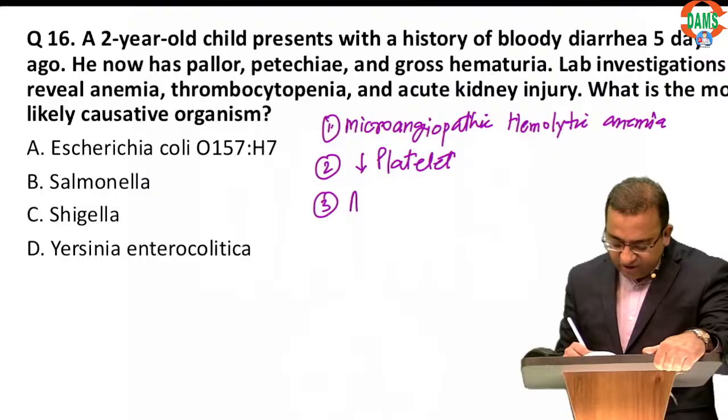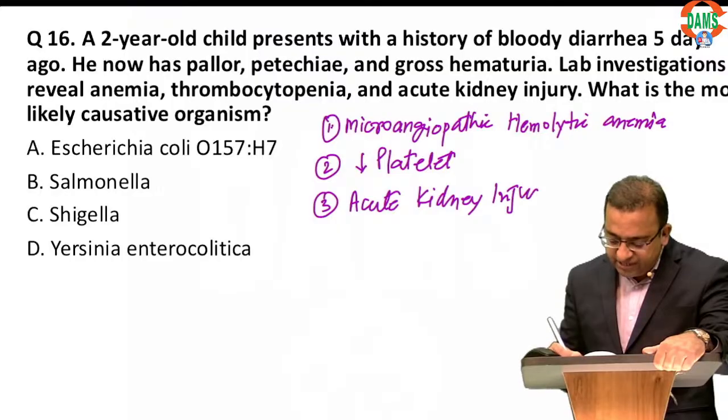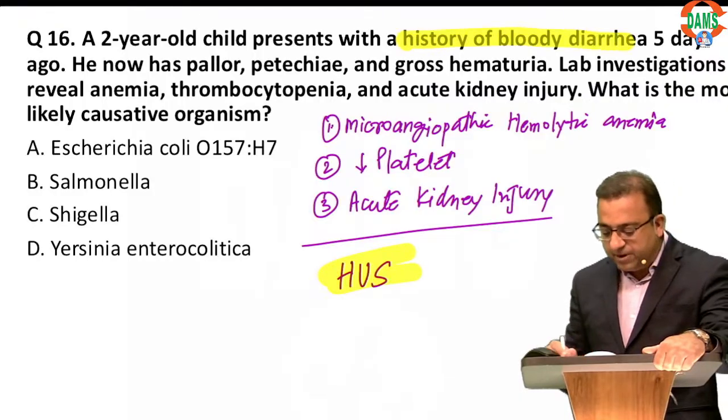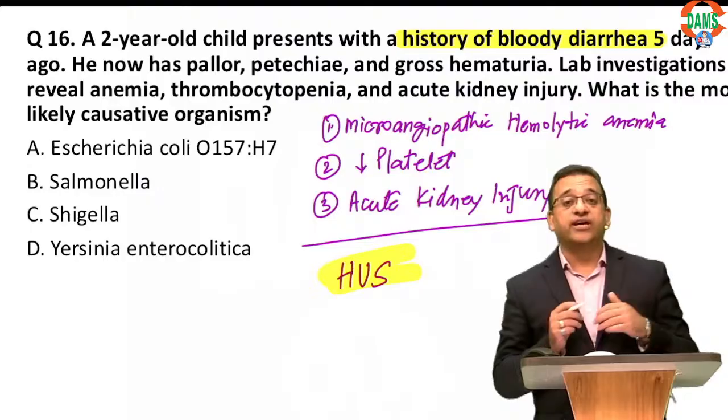This triad of microangiopathic hemolytic anemia, thrombocytopenia, and acute kidney injury is called hemolytic uremic syndrome, HUS. Now this patient had a bloody diarrhea and now he's got HUS.